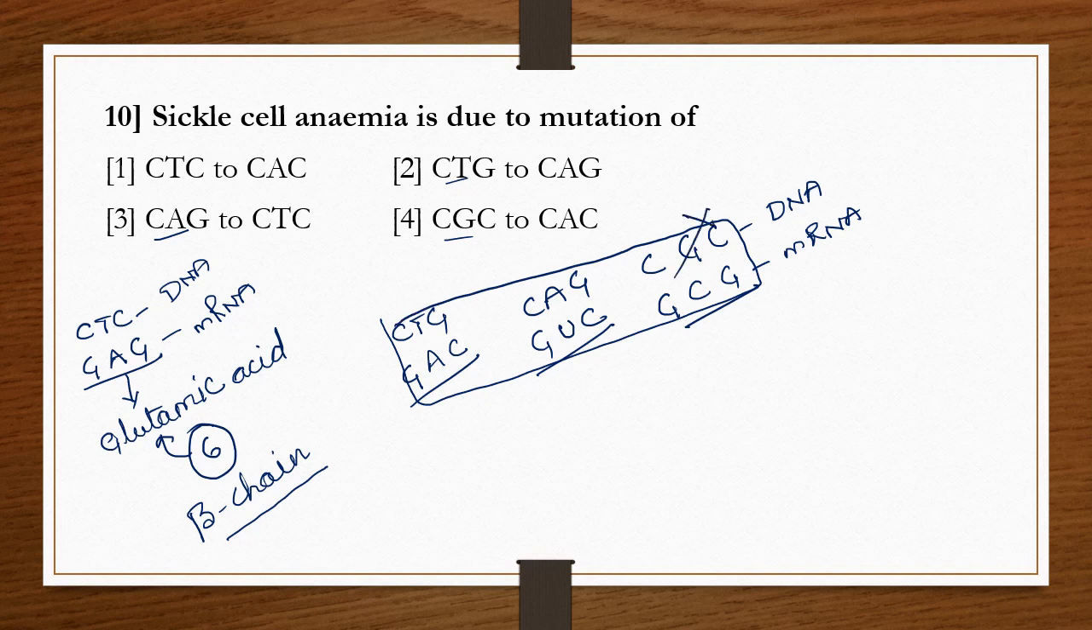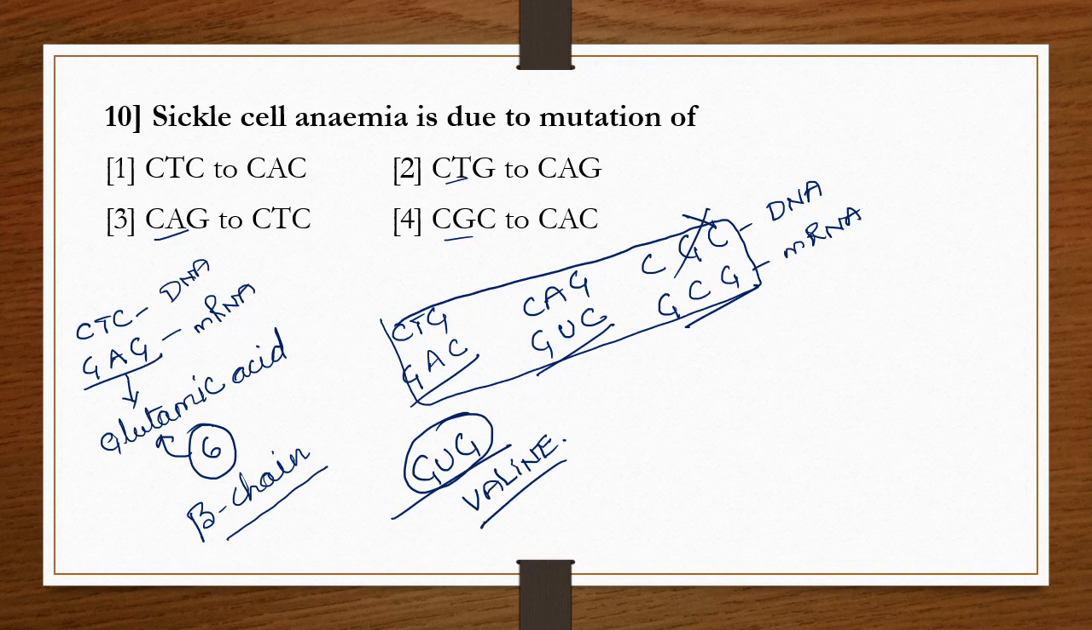Then we know the answer. This glutamic acid is converted into valine. Instead of GAG, it becomes GUG. This GUG represents valine. So GAG is changed due to the point mutation. This GAG is converted into GUG, valine, and this leads to sickle cell anemia.